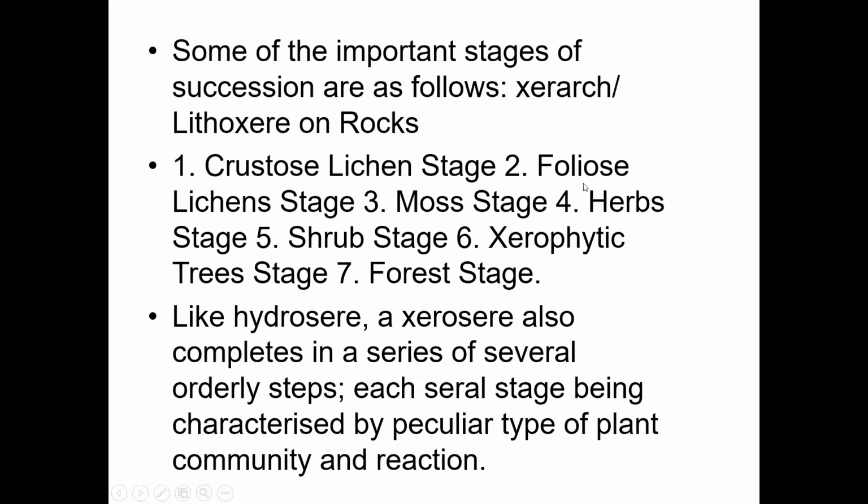Next, it is followed by the foliose lichens stage. Third is the moss stage, and fourth is the herbs stage. Fifth is the shrub stage, sixth is the xerophytic trees stage, and the final one is the forest stage, that is, the climax community is the forest. So here also there are seven stages, but in xerarch it starts with crustose lichens. Lichens generally grow on rocks, and crustose lichens are called the pioneer stage in xerarch succession.